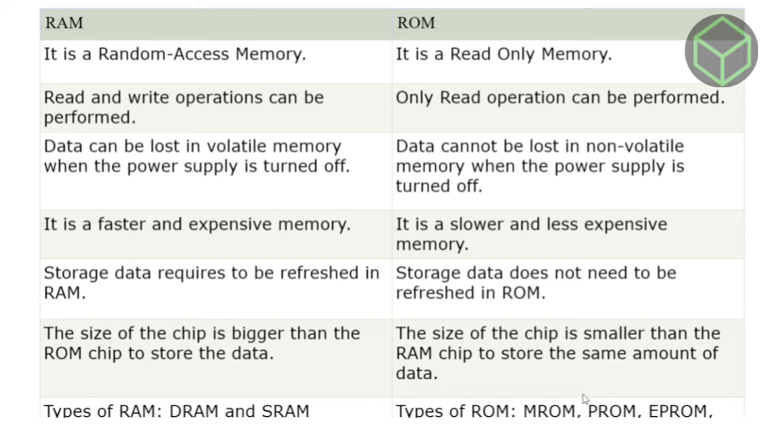In RAM, read and write operations can be performed, whereas in ROM only read operations can be performed. In RAM, data is lost because it is volatile memory when the power supply is turned off, whereas in ROM, data is not lost when the power supply is turned off.